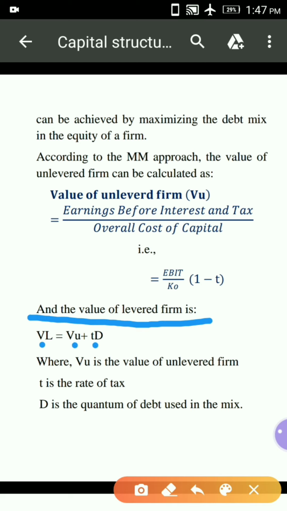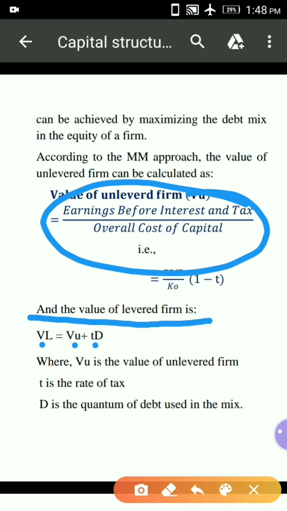The value of the unlevered firm can be calculated by using the previous formula. Here VU is the value of the unlevered firm, T is the rate of tax, and D is the quantum of debt, or the amount of debt used in the mix.